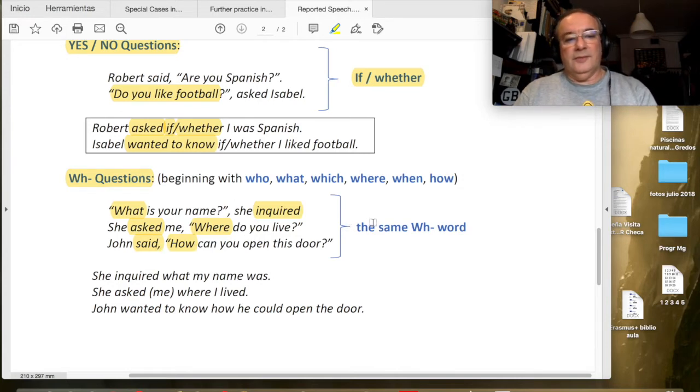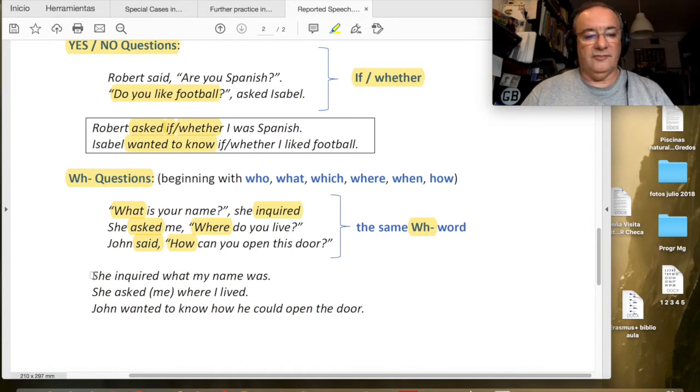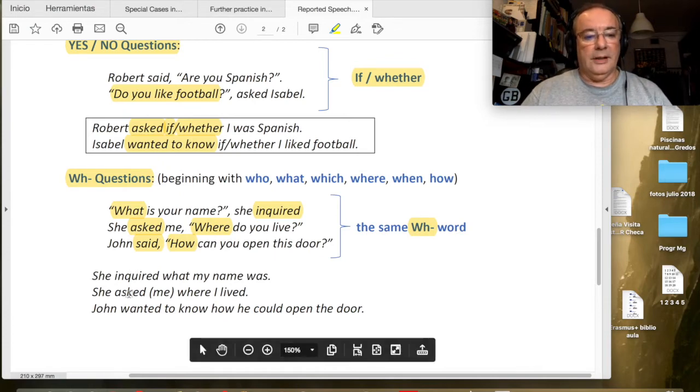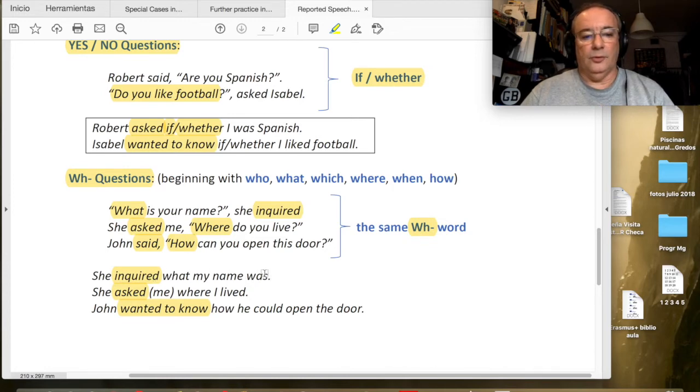So for the transformation, we will basically use the same WH word. We will not have to use another structure, another word, different word, but the same WH word will be used, okay? And here we have the three transformations: inquire, ask, and wanted to know. Let us highlight them. Inquire, she inquired what my name was. Inquirió cuál era mi nombre. Preguntó cuál era mi nombre. Okay, what my name was.